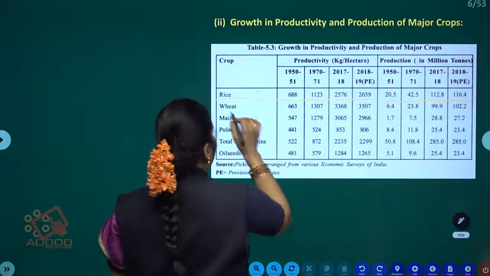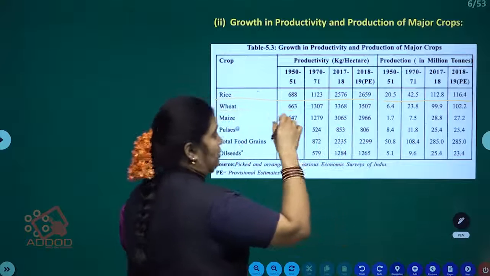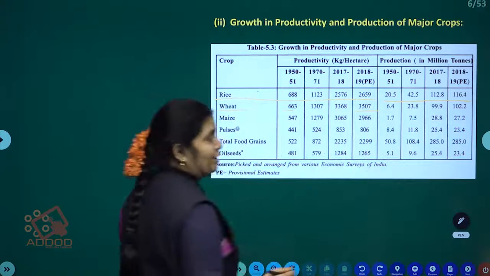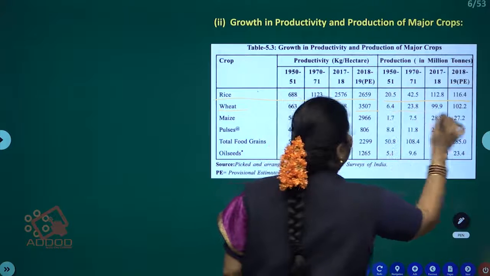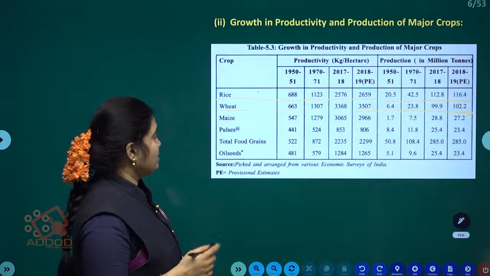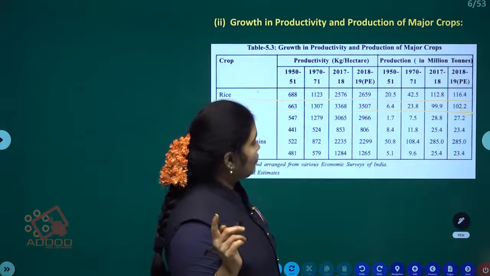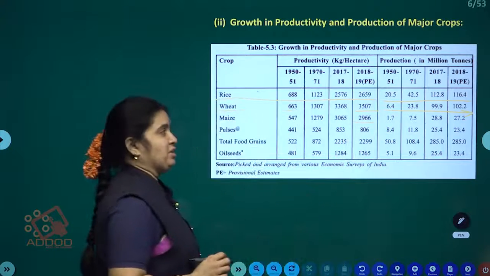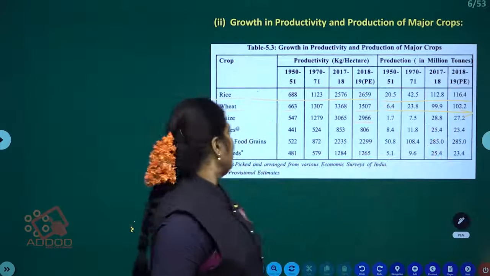Then we will go for wheat. Wheat productivity is 663 in 50-51 and in 18-19 it was 3,507, and the production also shows an increasing level. Right guys, next maize: here 547 productivity, it increased to 2,966 in 2018-19, and the production also shows an increasing level.